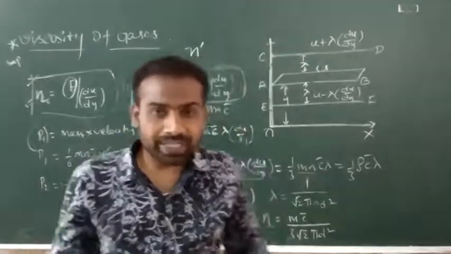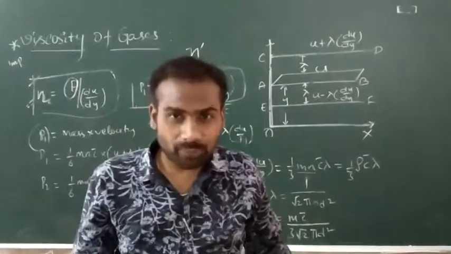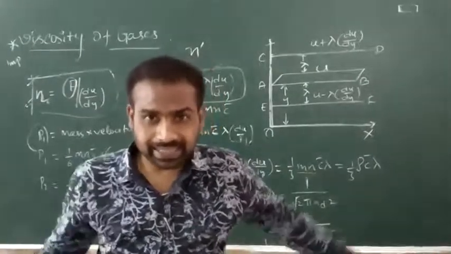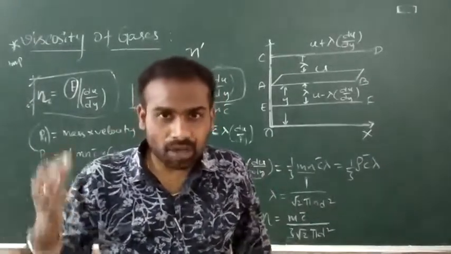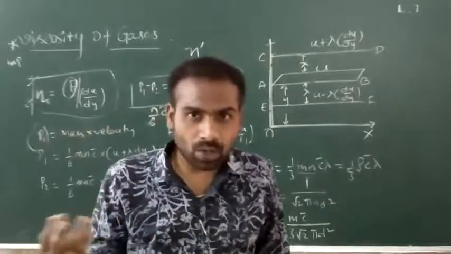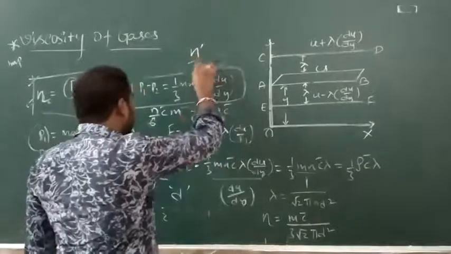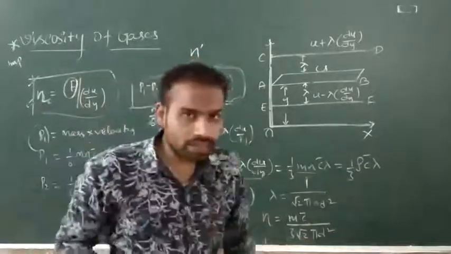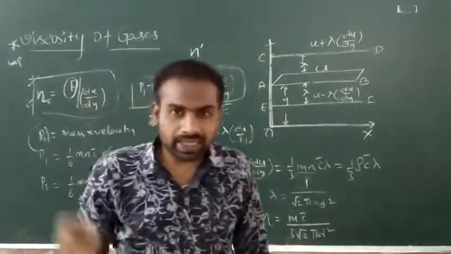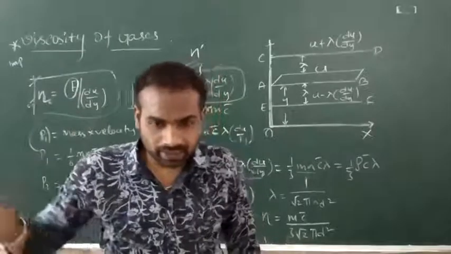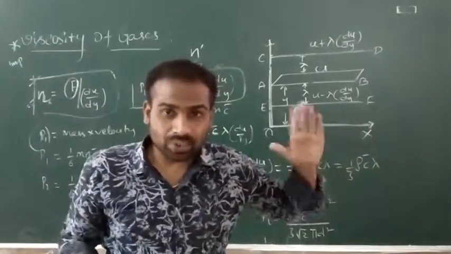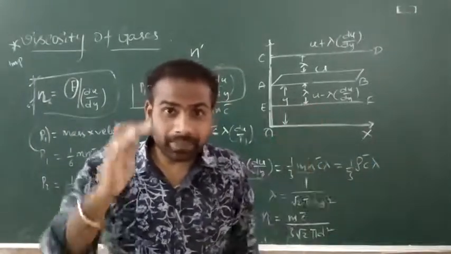Now, according to the law of equipartition of energy, the molecules will be equally divided in the three directions x, y, z. Along each axis, if we divide by 3, because the total number of molecules is n, divided by 3 we get along one axis n by 3.